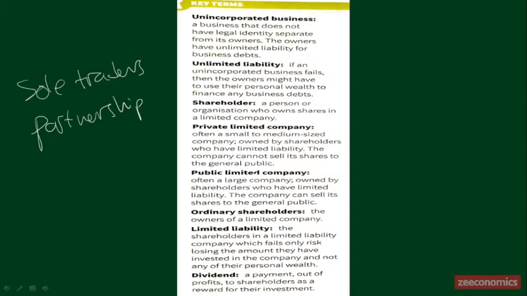Now, on the contrary to the private limited company, a public limited company can sell shares to the general public. It means that people like us, for example, me as a teacher or you as a student, can buy their shares whenever they are listed in the stock exchange or the stock market. So they have a very easy way to get money from the public compared to a private limited company.